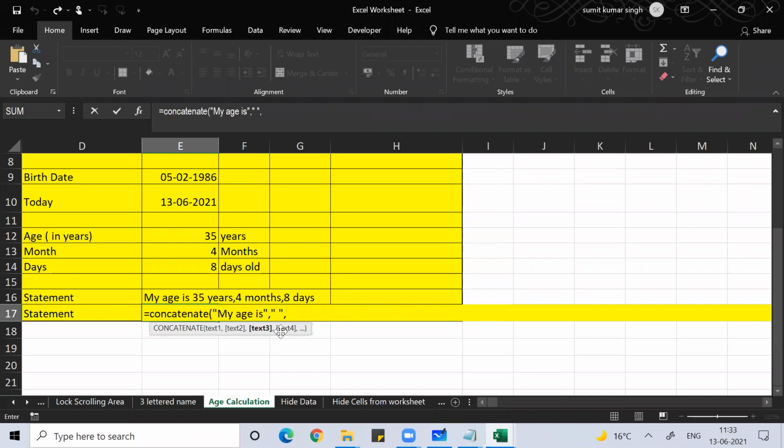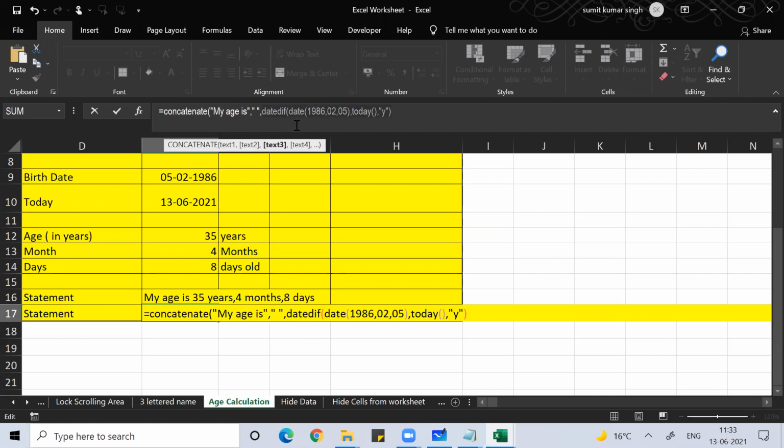So my age is date DIF. Then start birthday date, so date 1986, comma 02, comma 05. Okay, then this is my date. Then ending date is today, and the unit is Y. So I'll just copy this, guys, because why should I write it again?